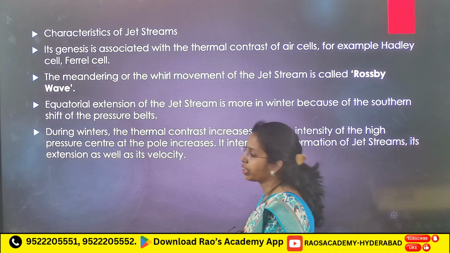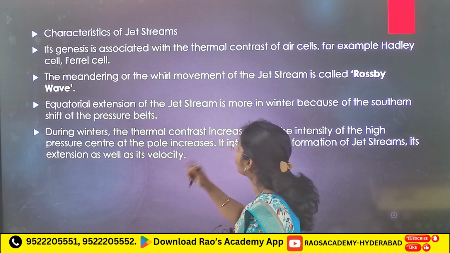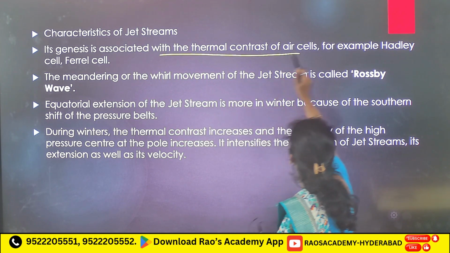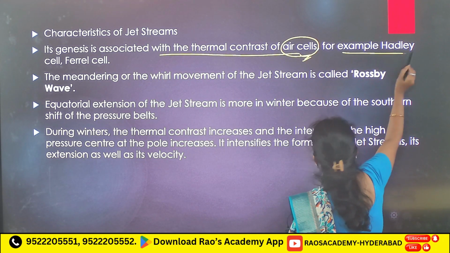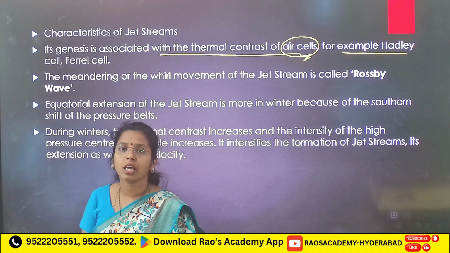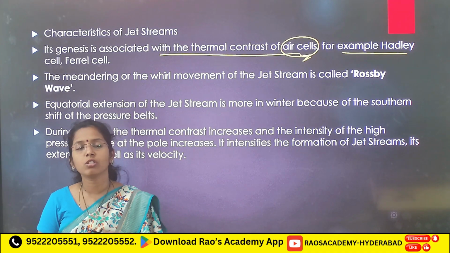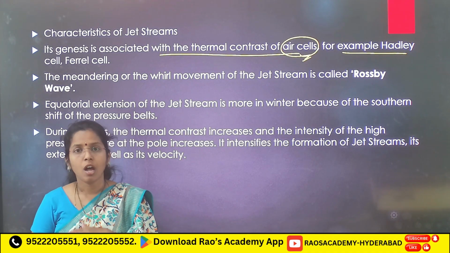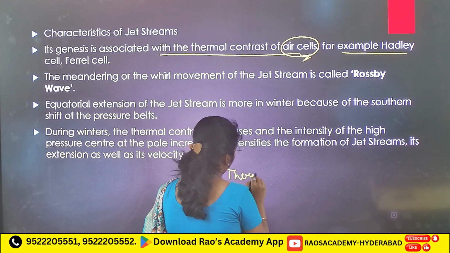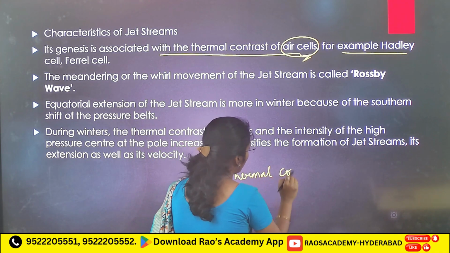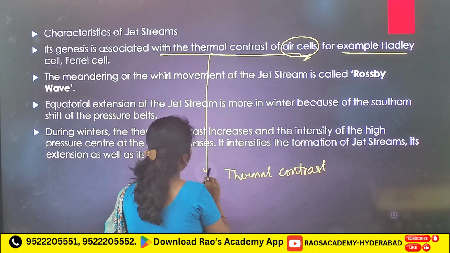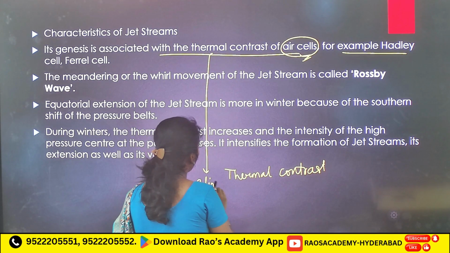Next, we are going to see characteristics of jet streams. First, its genesis, meaning origin, is associated with the thermal contrast of air cells, for example, Hadley cell and Ferrel cell. If you don't see any thermal contrast, you don't see any strong jet streams. If thermal contrast is strong, on this point you can interlink with climate change or global warming.